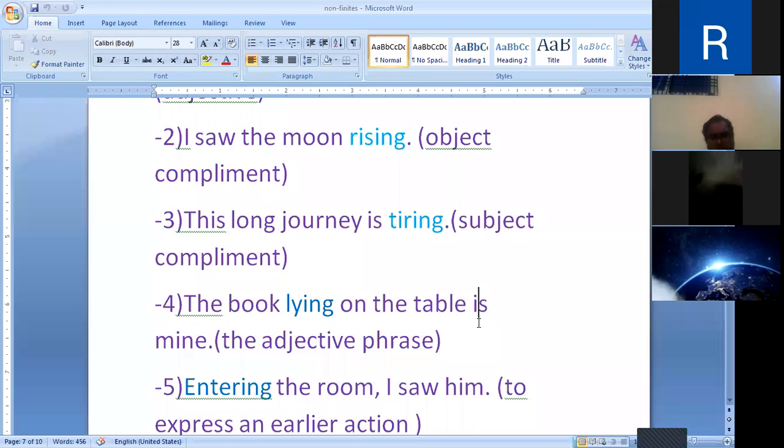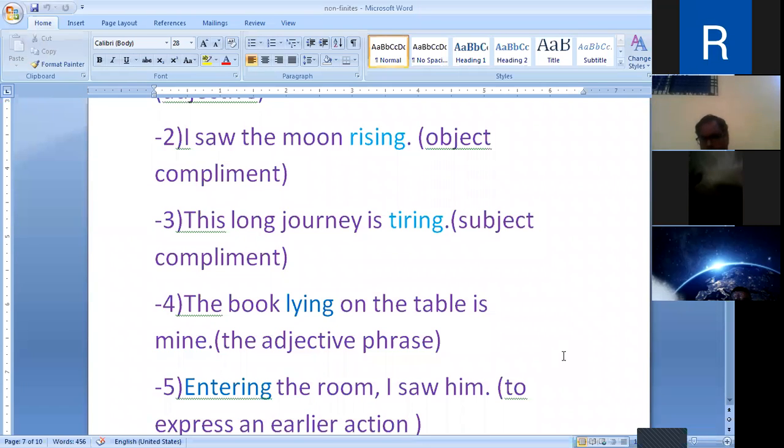The present participle may be used as an adjective phrase, and it is generally put after the noun it qualifies. The book lying on the table is mine. The child wearing the red coat is Gautam, and the car standing at the gate came just now.